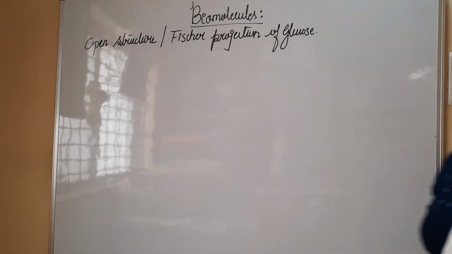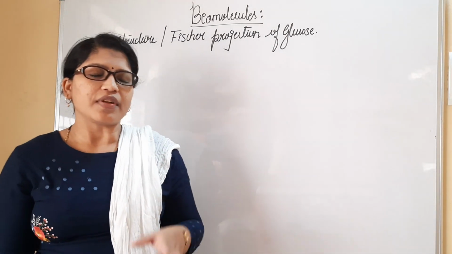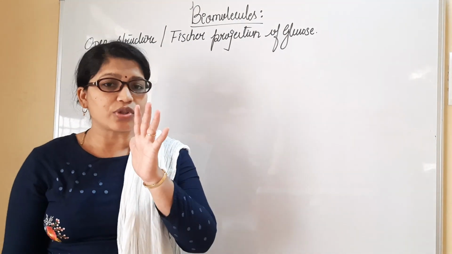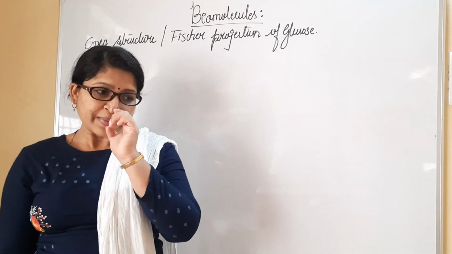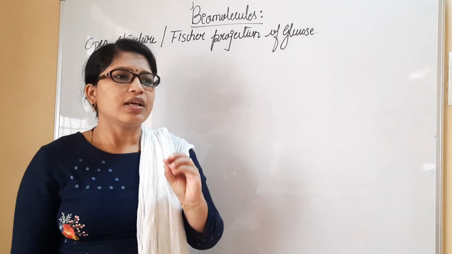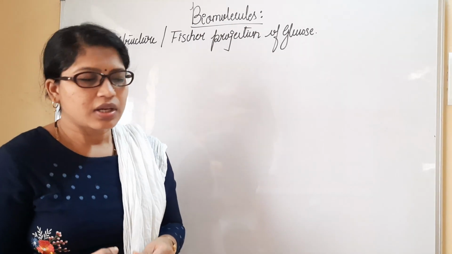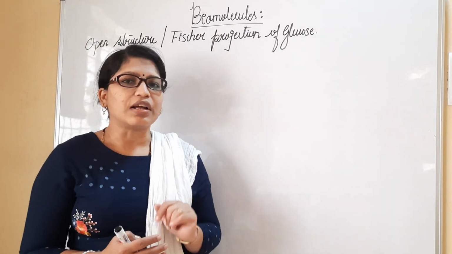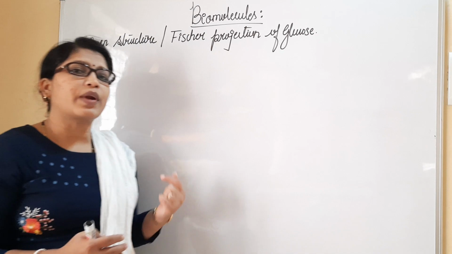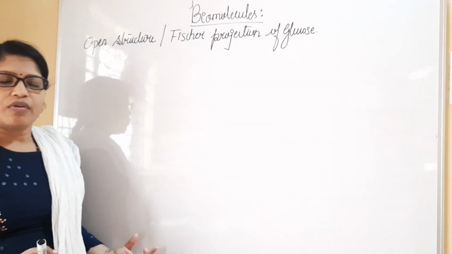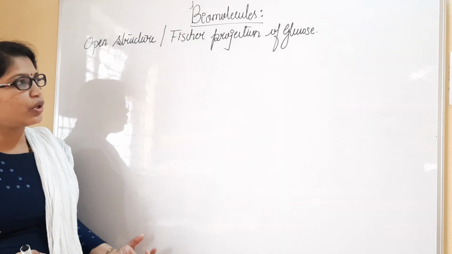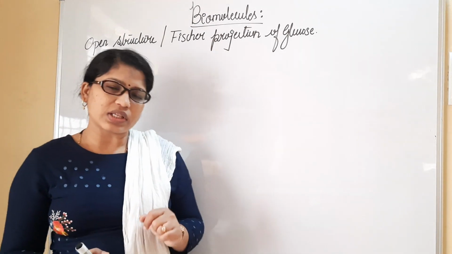So welcome back students. We have seen a treatment with nitric acid. The treatment of nitric acid is going to give us a particular product called saccharic acid. Saccharic acid formation has confirmed there is a presence of a primary alcoholic group. We will be having one primary alcoholic group in our glucose structure.